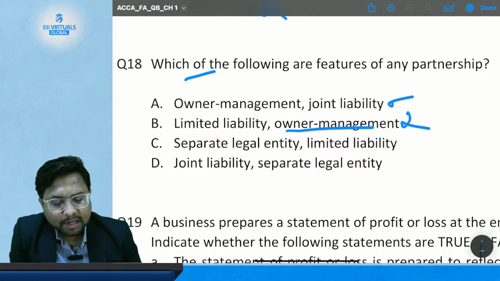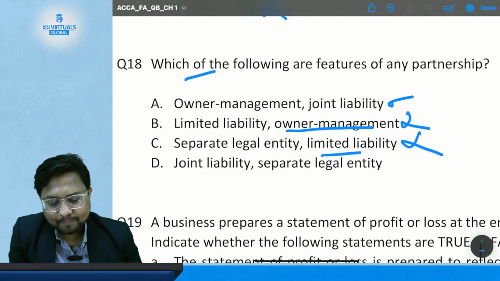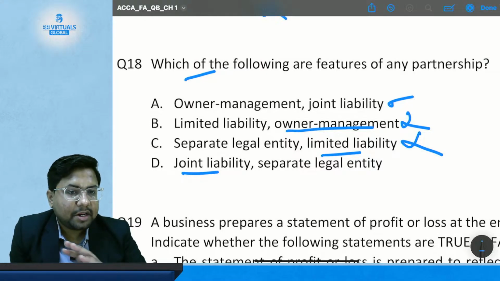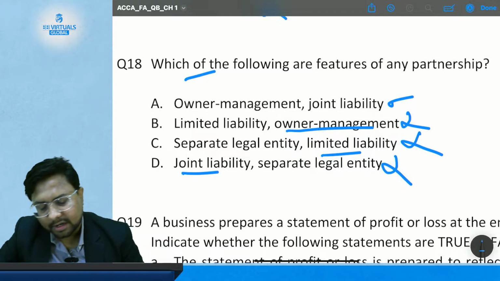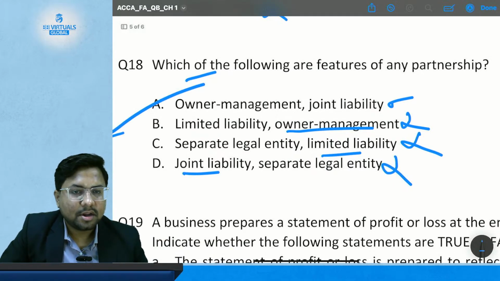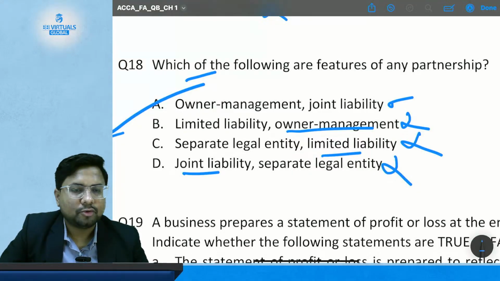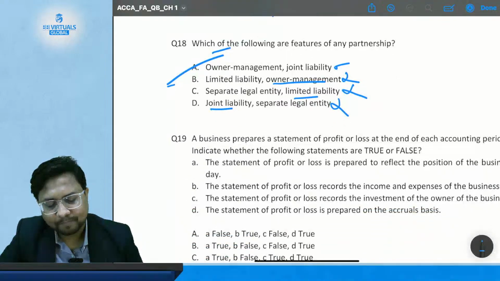Option C, separate legal entity, limited liability. There is no limited liability in a partnership. So this option is also incorrect. Option D, jointly liable, yes. Separate legal entity, no. So this is also an incorrect answer. So the correct option will be option A, where owners' management and jointly liable. So the correct option is option A in question number 18.